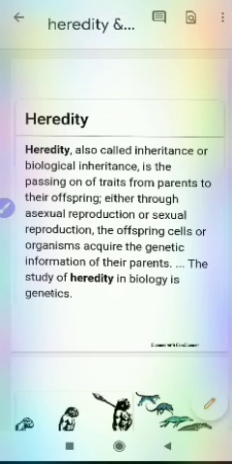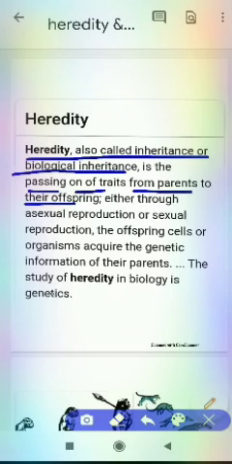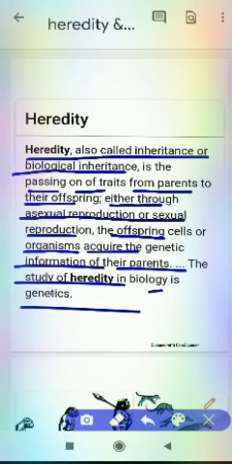So the next chapter is about heredity and evolution, chapter number 9 of class 10th. So what is heredity? Heredity, also called inheritance or biological inheritance, is the passing on of traits from parents to their offspring, either through sexual reproduction or asexual reproduction. The offspring cells or organisms acquire the genetic information of their parents. The study of heredity in biology is genetics.